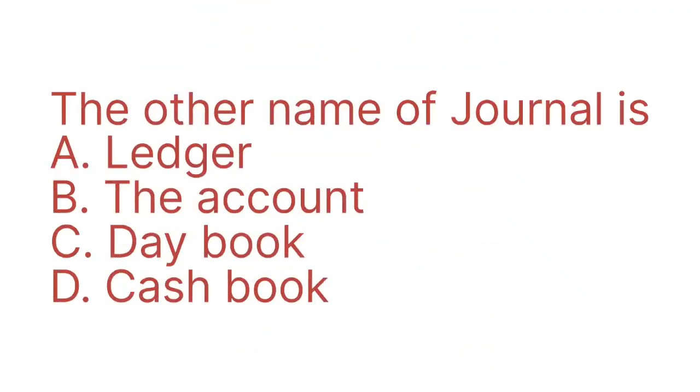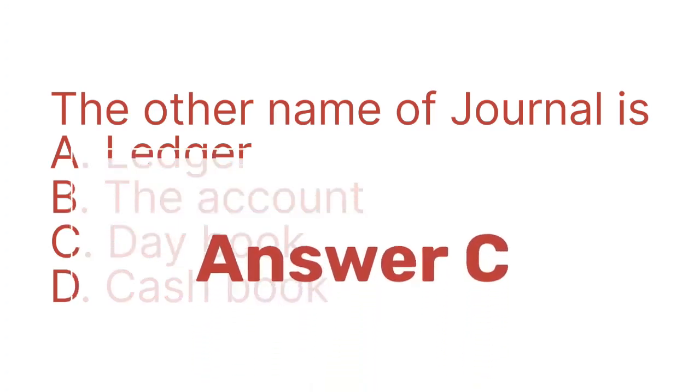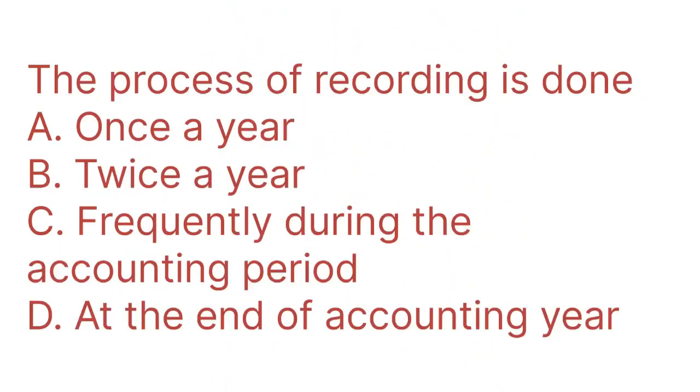The other name of journal is. The options are A. Ledger, B. The account, C. A day book, or D. Cash book.